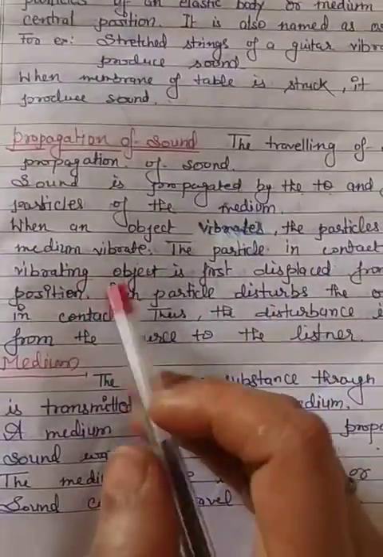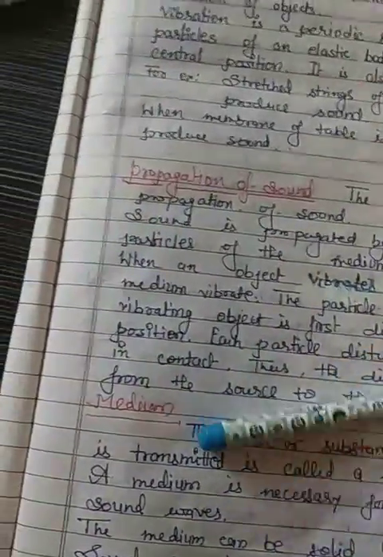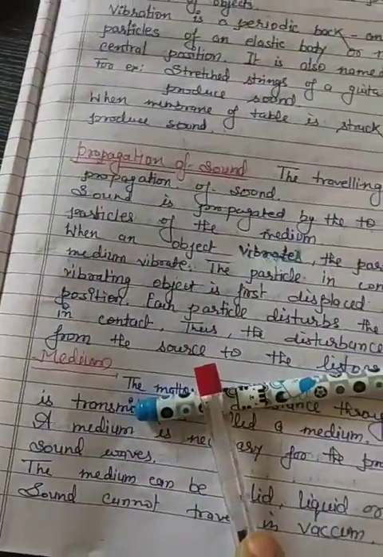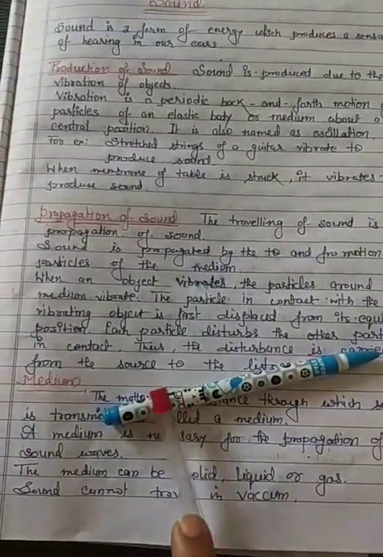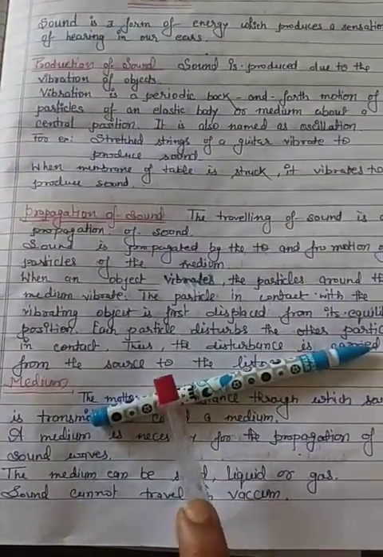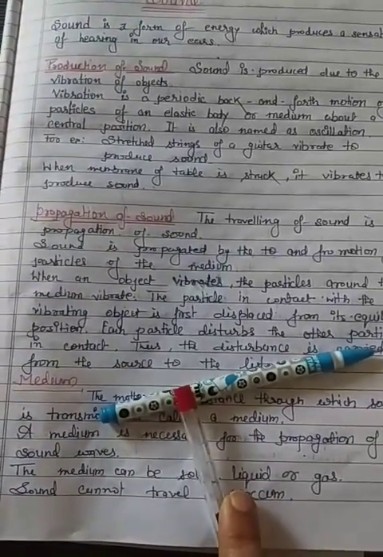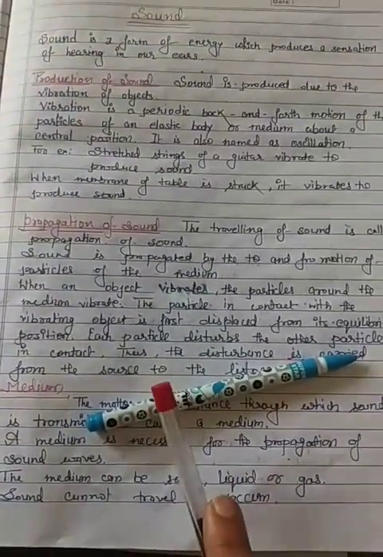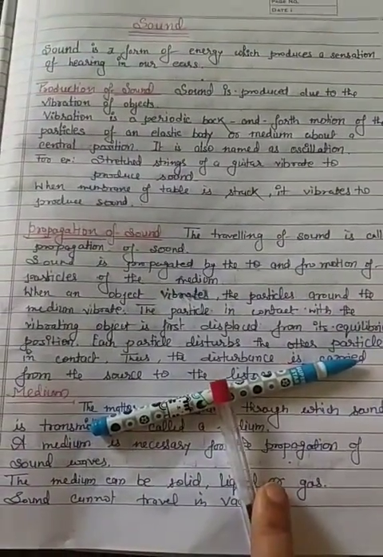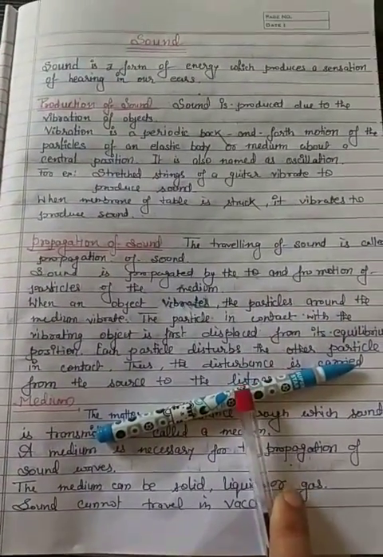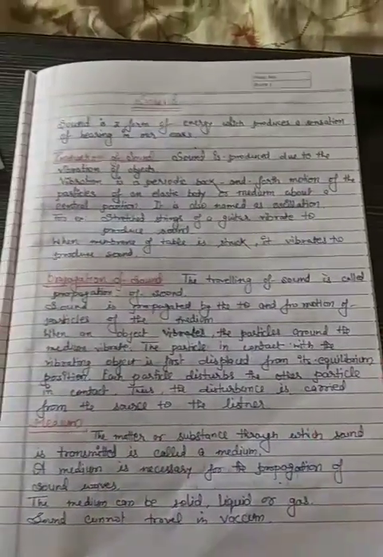So when we strike this object, what happens? The particles in contact with the object are first displaced, and then these particles also vibrate and disturb the other, neighboring particles. In this way, the disturbance is carried from the source to the listener.